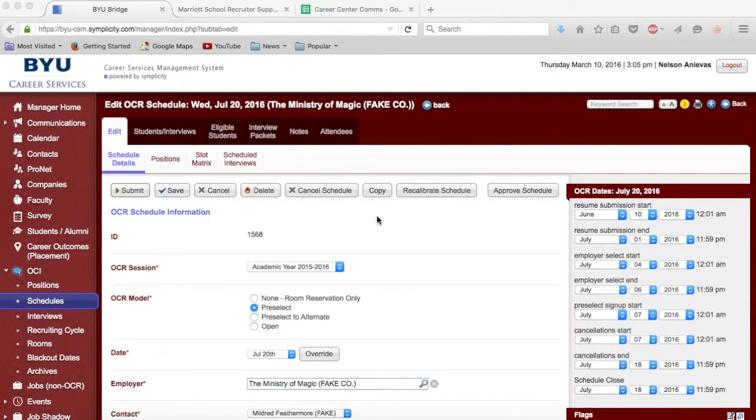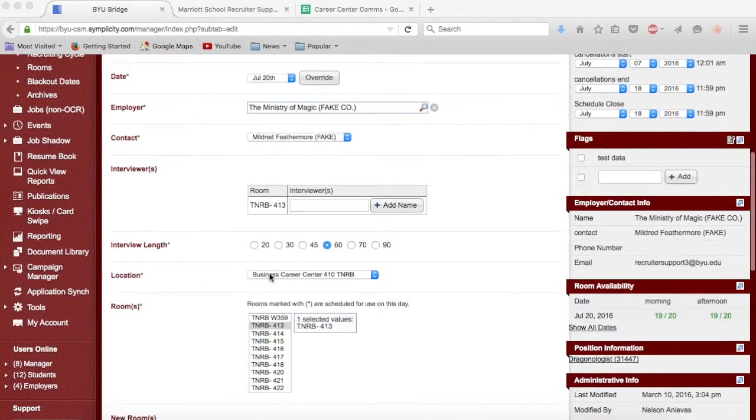First, on the Ministry's company profile, click on OCI Schedules and select the 20th. Then, within the Edit tab, go down to Interview Length. Because of the influx of distinguished applicants, we will be changing their interview time length from 60 minutes to 30 minutes.